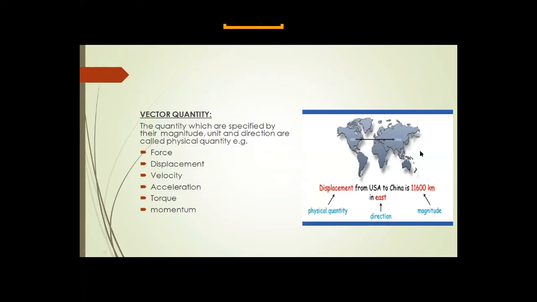Examples of vector quantities: force, displacement, velocity, acceleration, torque, momentum. These are some examples of vector quantities.